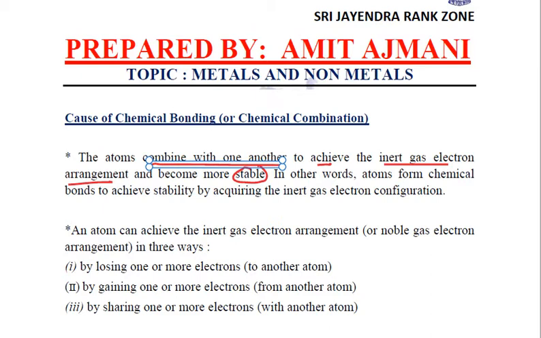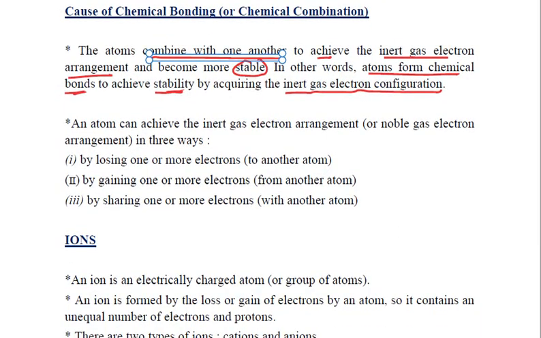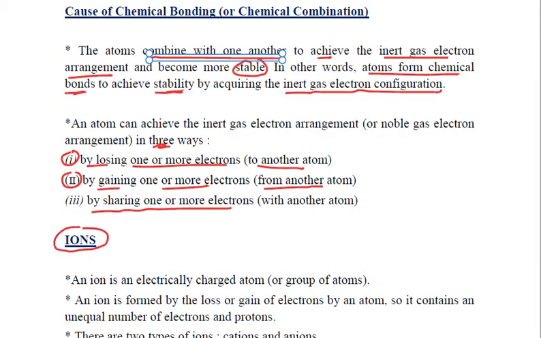So we can say that the atoms form chemical bonds in order to achieve stability and to acquire the inert gas electronic configuration. Now, in order to do so, these atoms have three options. One is they can achieve inert gas configuration either by losing one or more electrons to another atom, or by gaining one or more electrons from another atom, or by sharing one or more electrons, right? And when they lose or gain, they form ions.